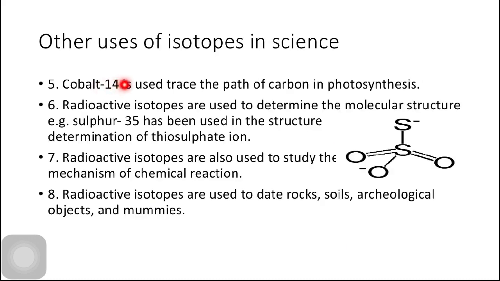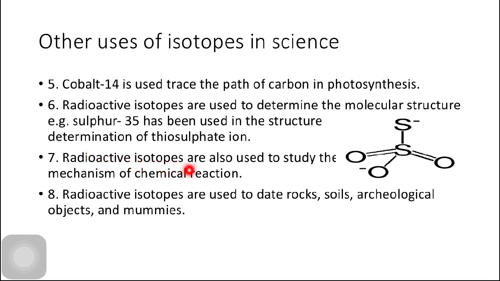Here are the other uses of isotopes in science. Carbon-14 is used to trace the path of carbon in photosynthesis. Radioactive isotopes are used to determine the molecular structure. For example, sulfur-35 has been used in the structure determination of thiosulfate. Here this is a structure of thiosulfate.